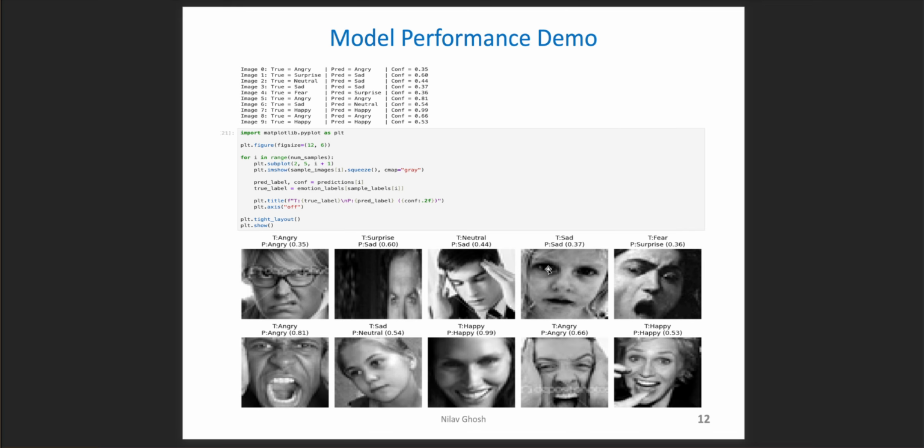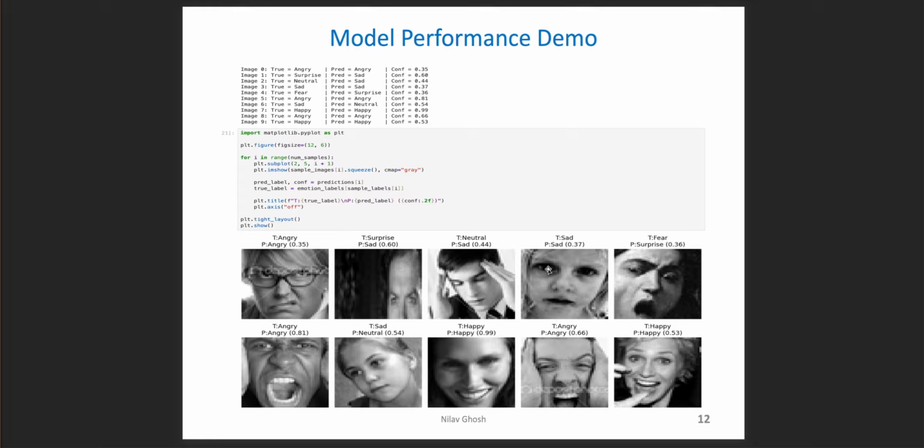Moving on now, getting 10 images from the test set, we compared them against the model, and we see for different images we have different confidence levels, and many of them are predicted correctly while many of them are not predicted correctly.